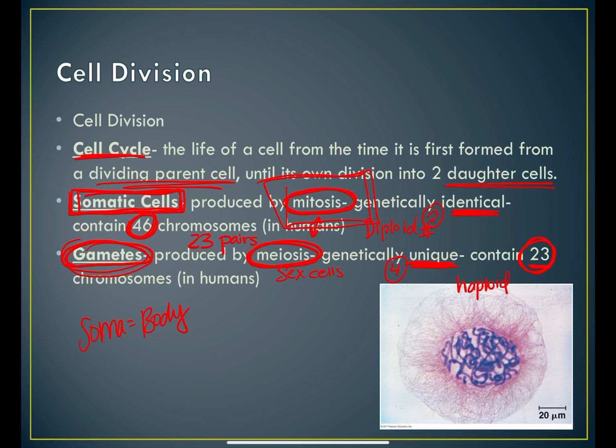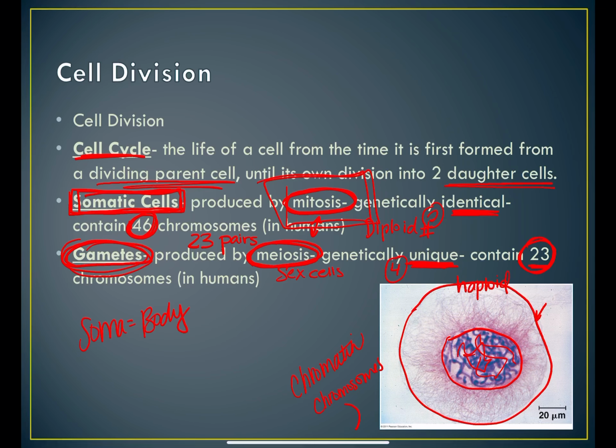Okay, so this is a cell right here that appears to be undergoing cell division. Okay, so here's our cell membrane. This is our nucleus. And the DNA right now in this form where it just kind of looks like squiggles, that's called chromatin. Okay? When the cell is not dividing, DNA exists as chromatin. Okay? As the cell starts to divide, in the first phase of cell division, the DNA condenses into chromosomes.